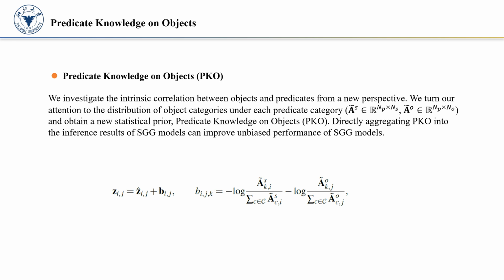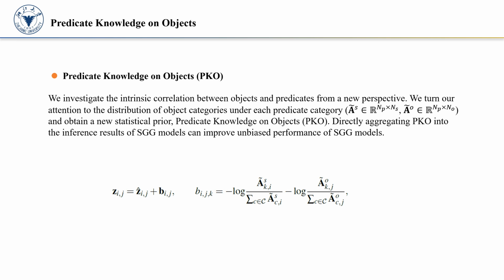Previous work counts the co-occurrence of subjects, objects and predicates in relation triplets and obtains a statistics matrix from the training dataset. They usually aggregate the dimensions of subjects and objects to find the frequent predicate under the given pair. For example, "on" is the most frequent predicate under the pair car and street. However, this statistical prior actually collects the frequency bias and cannot reflect the intrinsic correlation between predicates and objects.